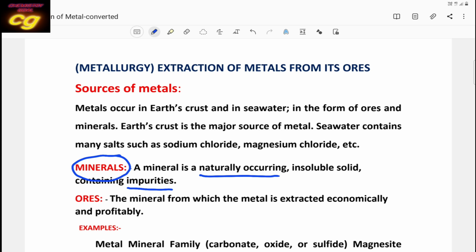And the minerals from which metal is extracted profitably and economically are called ores.